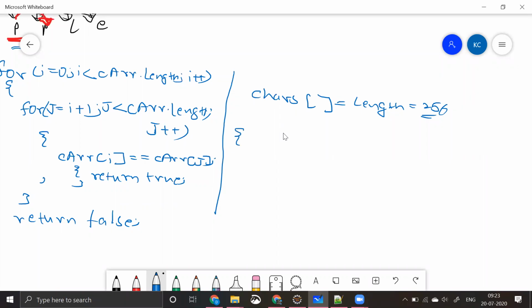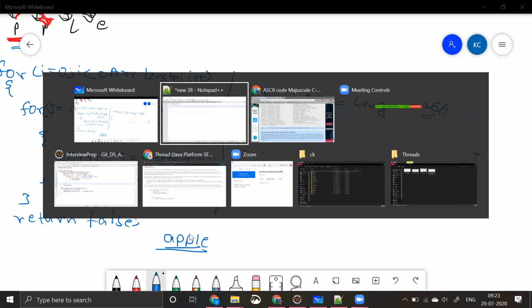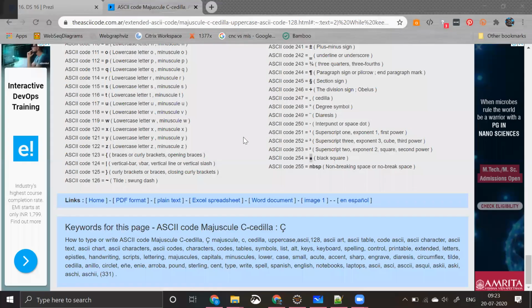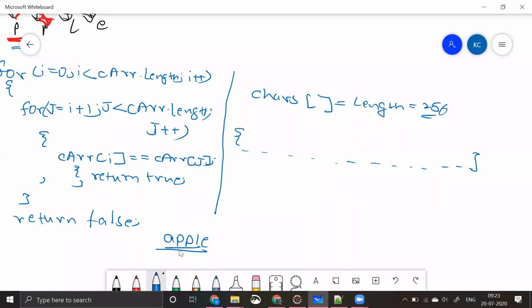So there is this character array. It has some numbers, something like this, and finally it ends. In our example, we have A P P L E. So we have this string called apple, and we converted that into a character array. As per our ASCII code, A has a unique ASCII code, P has a unique ASCII code, P has a unique ASCII code, L has a unique ASCII code, something like this. We are trying to achieve this not in order of n square. Maybe we'll try to achieve that in a better way.